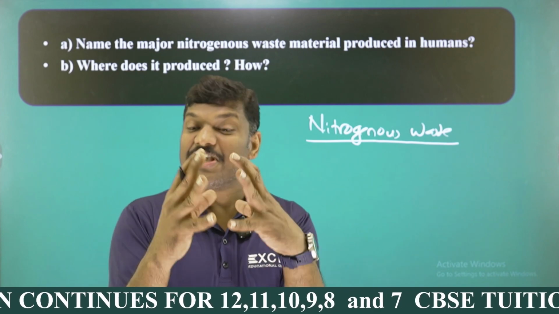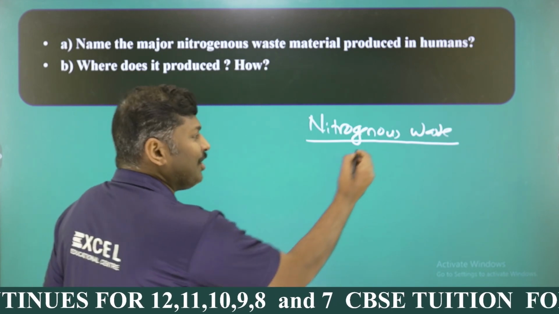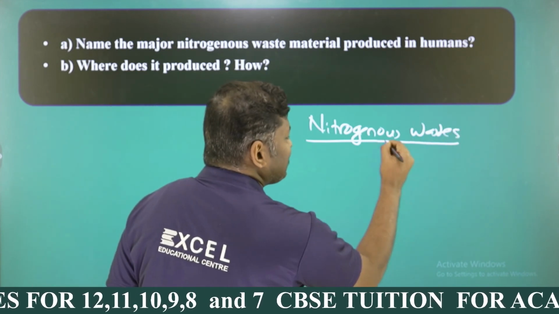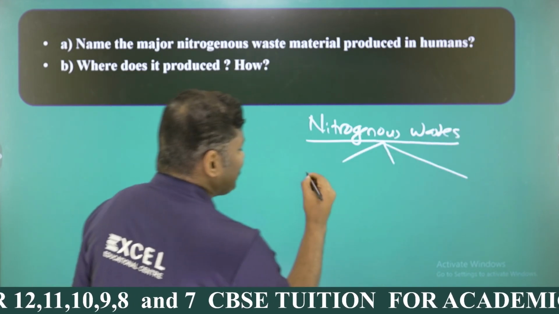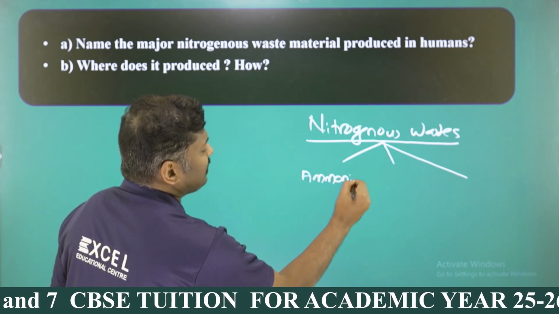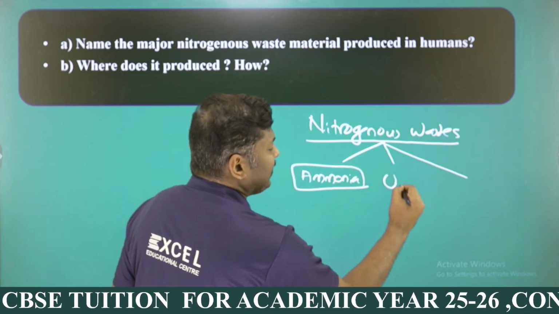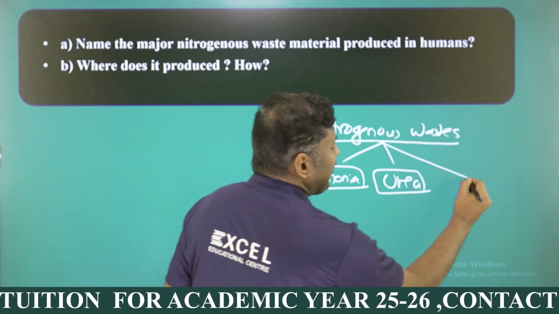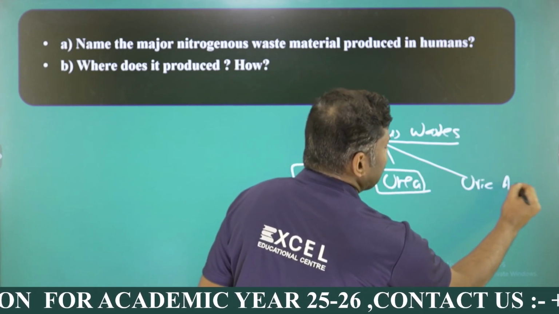Ammonia is the chief nitrogenous waste. Nitrogenous waste is categorized into three, my dear students: the first is NH3 or ammonia, the second is urea, and the third is uric acid.